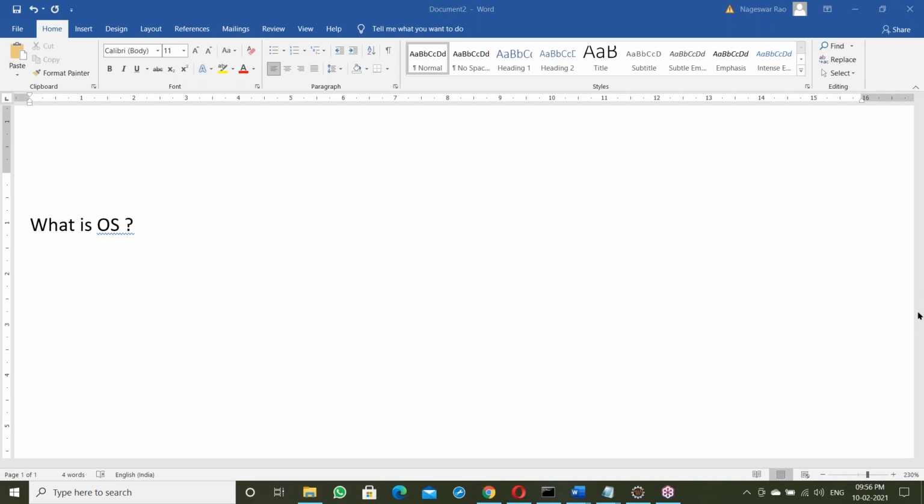An OS is a system software that manages computer hardware and software resources and provides common services for computer programs. Another answer: software and hardware. Next: an interface between hardware and user. Okay, fine. What is exactly an OS?